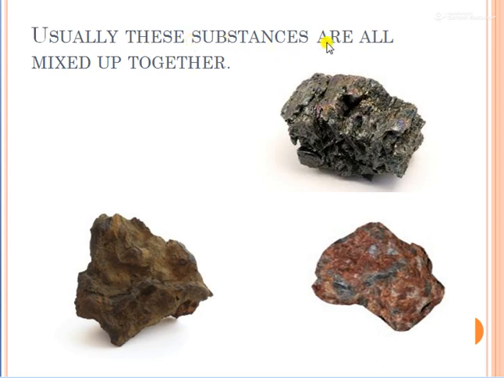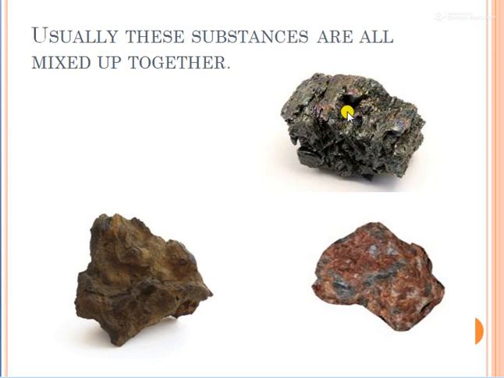So usually these substances are all mixed up together. In this, many things are mixed together. You cannot say only iron and stone is present. In this stone there can be some other things. It is a sulfur stone, in which sulfur is present, stone is also present, but we will get some other things also. This is a graphite stone, graphite is also present in this, and some other things are also present. So in the stones or in the rocks, all the things are mixed up together.